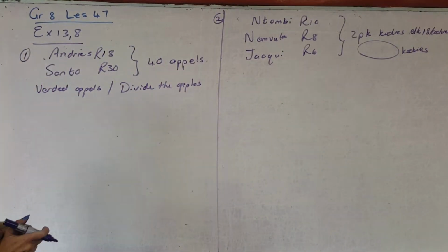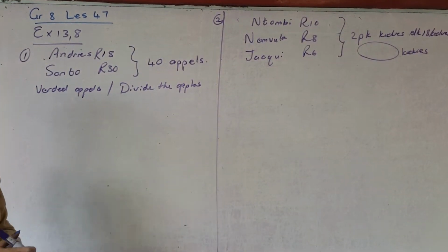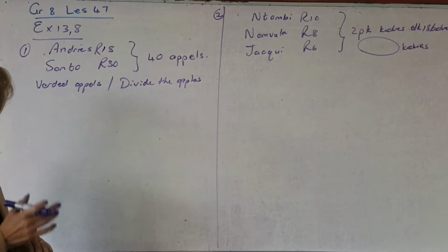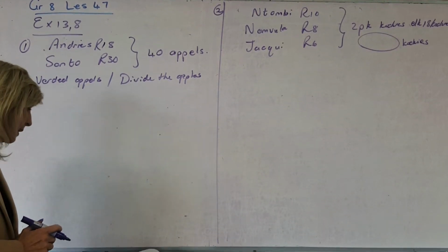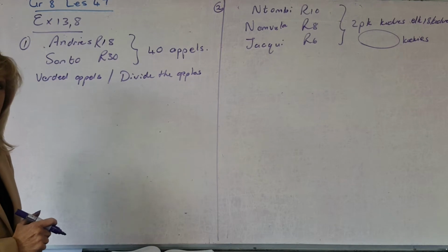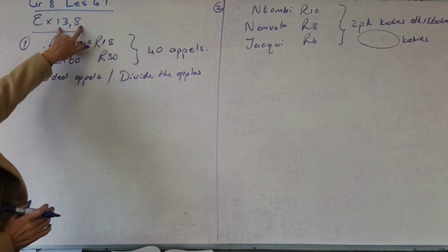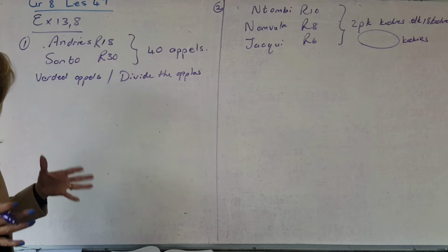Great. Lesson 47 is les 47. Ons is besig met breuke. This is still fractions. We're still on topic 13. Dis nog steeds tema 13. Nou oefening 13.8 het gegaan oor verdeling van goed.